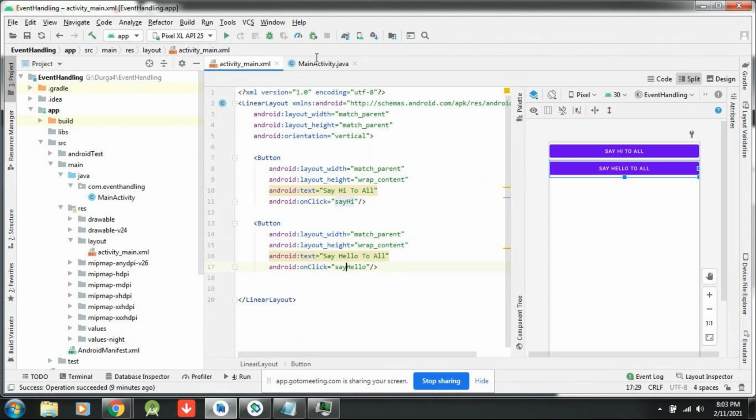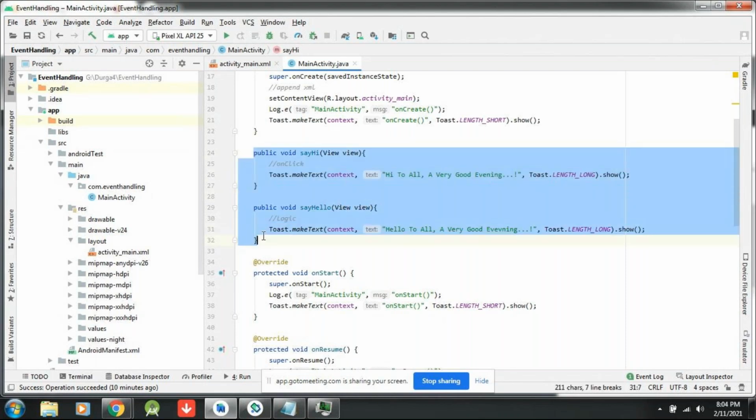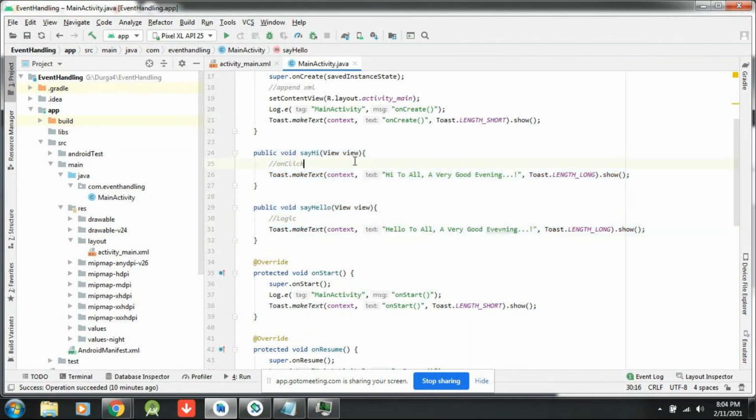In my main activity, I have created sayHi as a separate method and sayHello as a separate method, by writing public with view parameters. Here I have written a toast message. Yesterday I told you, this is what we discussed, which is not at all a good thing and not suggestible in real time. Writing one method for one button is not a good practice. This is just a sample I told you.